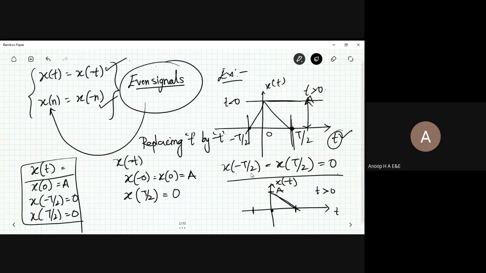Now again, what I need to do is take the t by 2 value that is written there. This one is being replaced by minus t. If I put minus t, what will I get? Minus t by 2. That would again be equal to 0. So the other way, you have minus t by 2 and this one is plus t by 2. So you have the same signal represented in both cases.